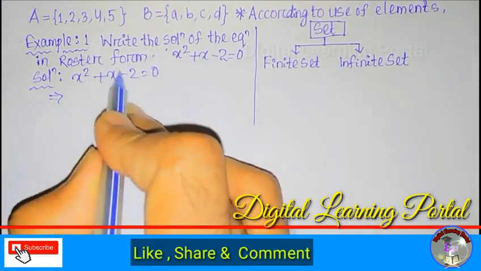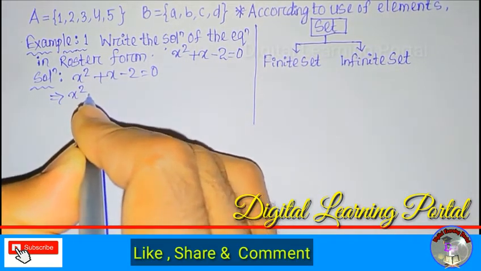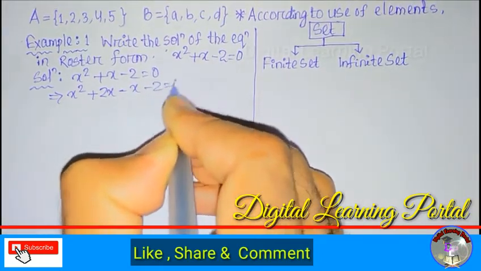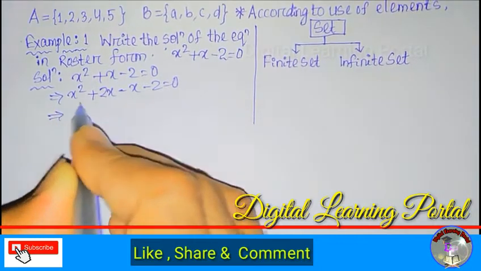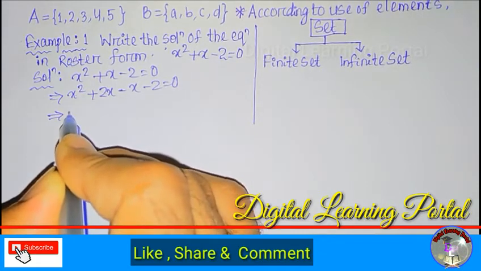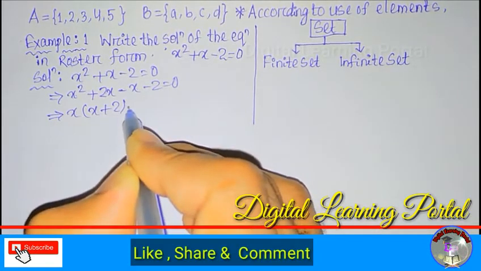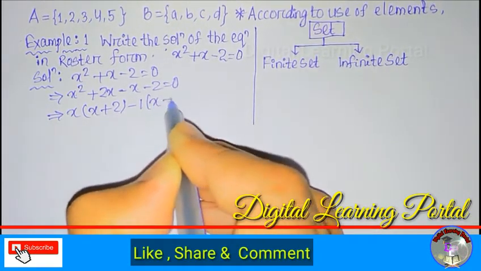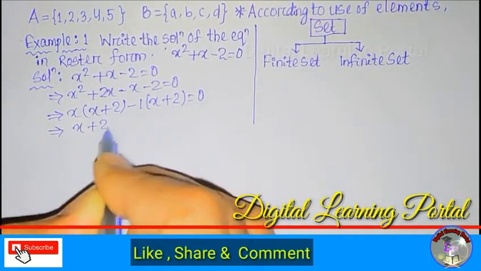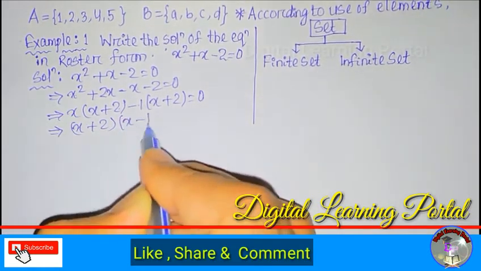We can write the middle term as two terms, that is x squared plus 2x minus x minus 2 is equal to 0. Here we can take x common from the first two terms, so that will be x into x plus 2, and from the last two terms we take common minus 1. So we get x plus 2 into x minus 1 is equal to 0.